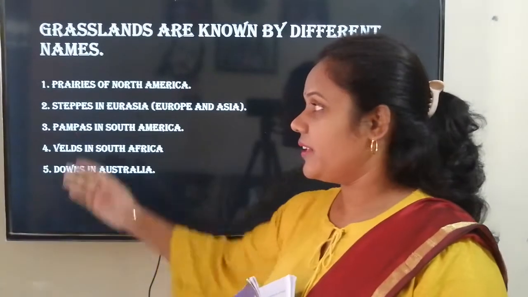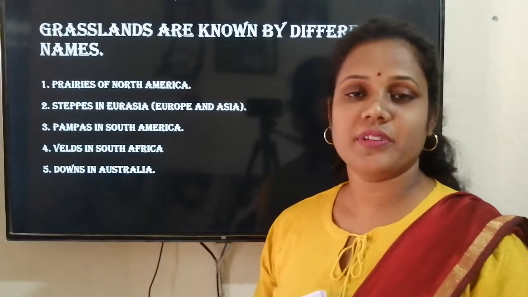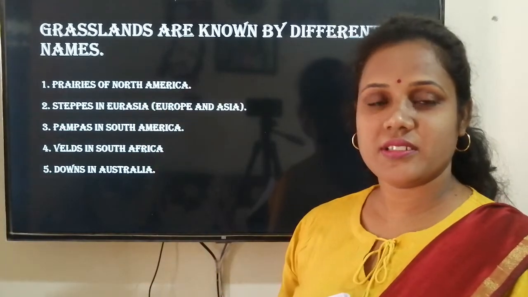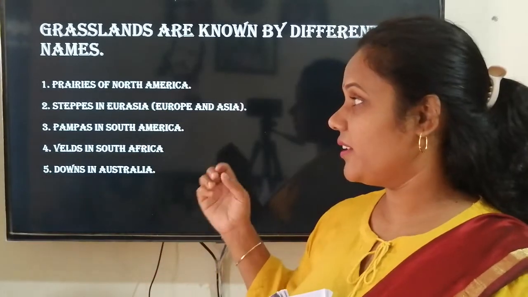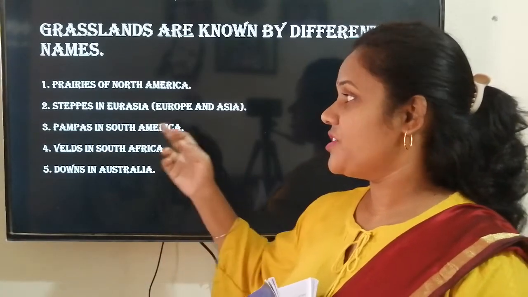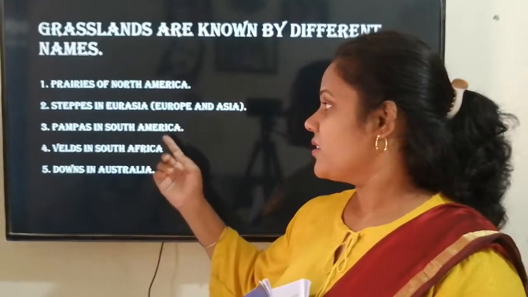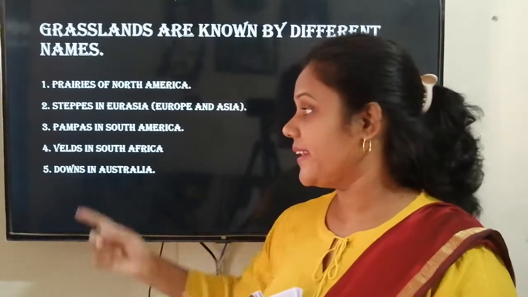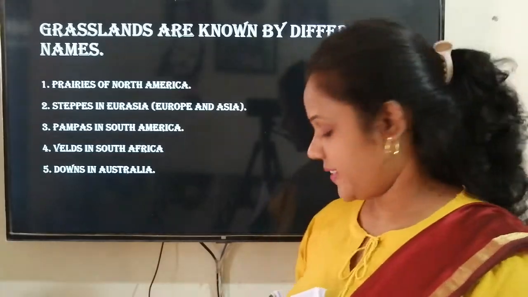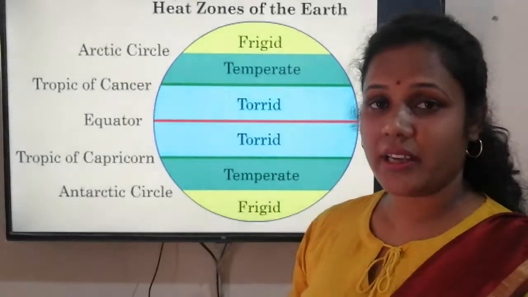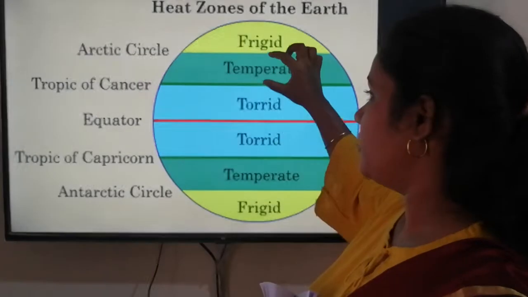Then the names of the grasslands in different continents are different. North America has grassland named prairies. Europe and Asia have steppes. South America has pampas. South Africa has veldt and Australia has downs. Heat zones of the earth. I have shown you this picture just to show you.